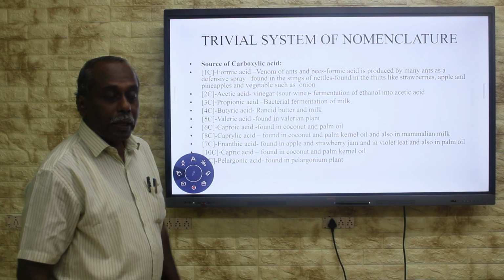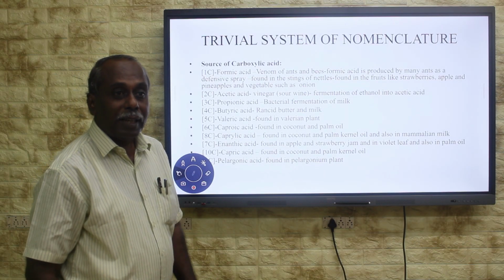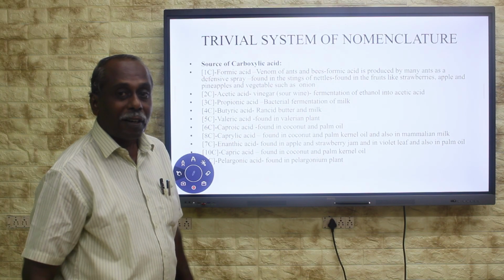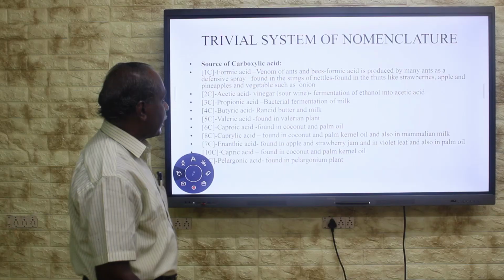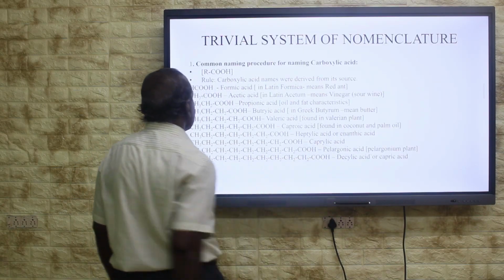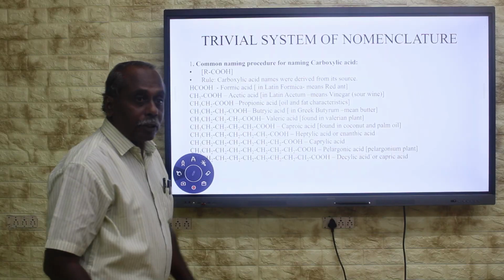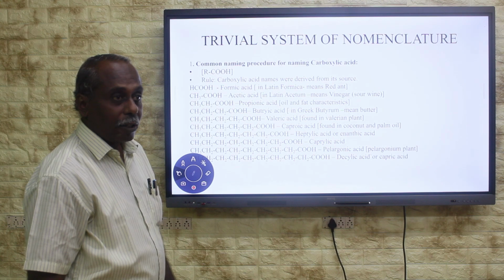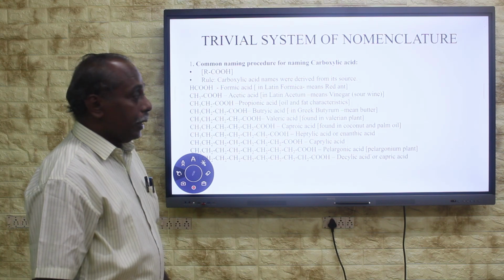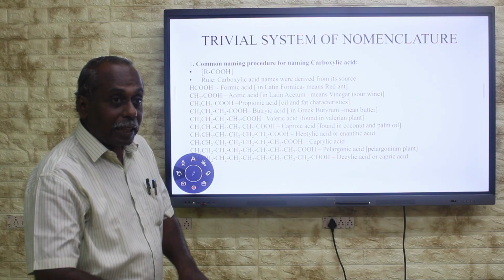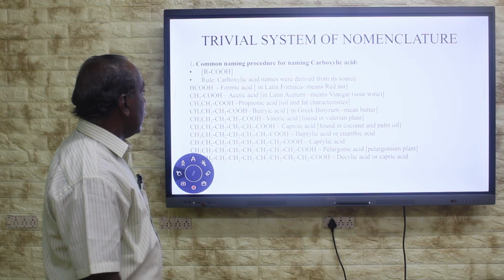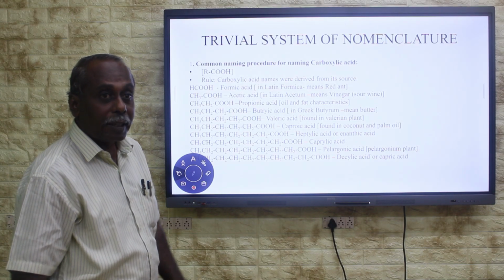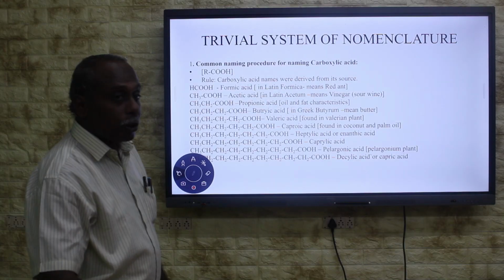We are going to give the name of this carboxylic acid based on its source. Those words are taken from Latin and Greek. With the help of these Latin and Greek words, we are going to coin the name of this compound. Let us enter into the nomenclature. Here we are going to give the trivial name to the carboxylic acid homologous series. The first member, generally represented by RCOOH. The rule for naming the carboxylic acids is that carboxylic acid names are derived from their source.